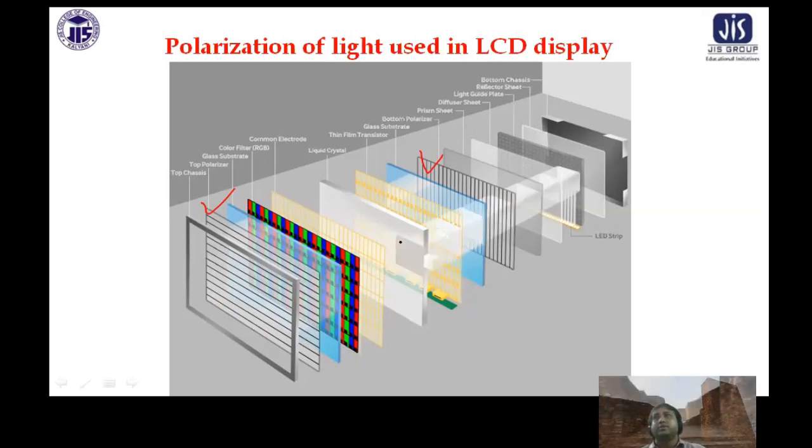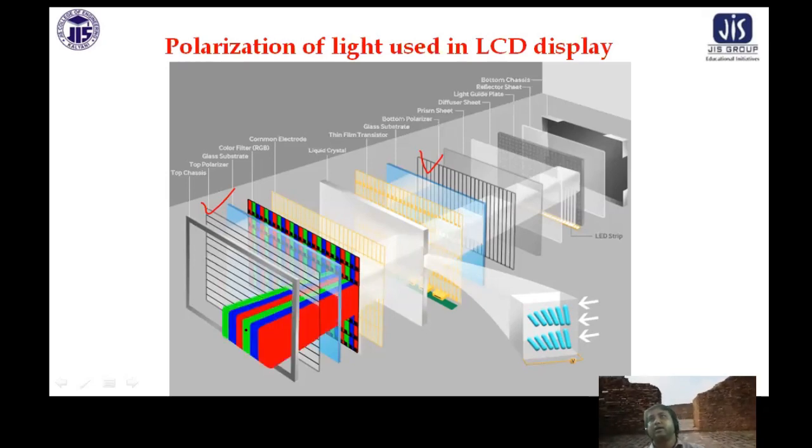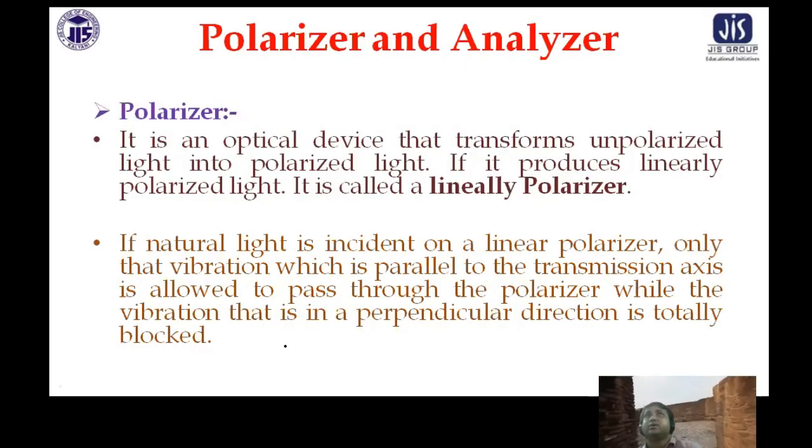If the liquid crystal display is switched on, no voltage is applied, the twist is at a 90-degree angle, and ultimately you get an output. So these are another application of polarization. So what is a polarizer? A polarizer is an optical device that does the job of polarization.